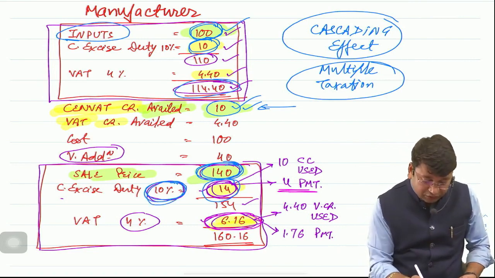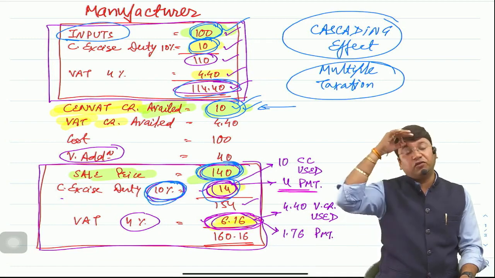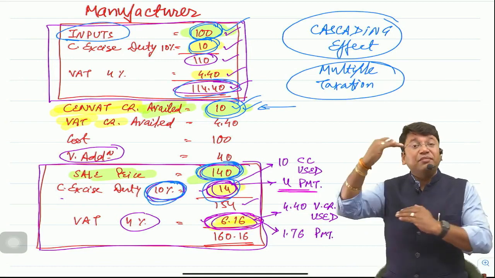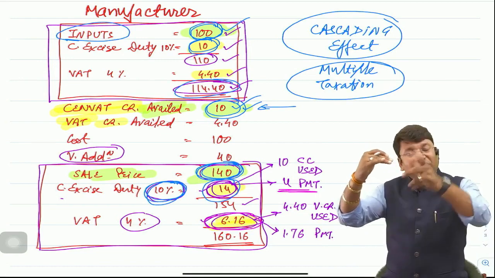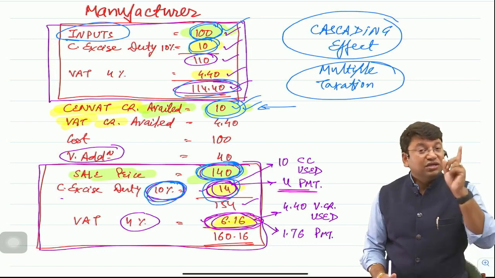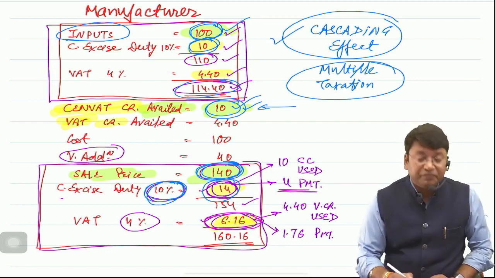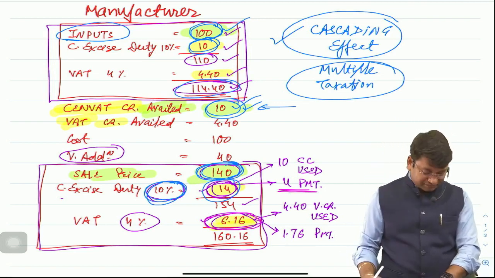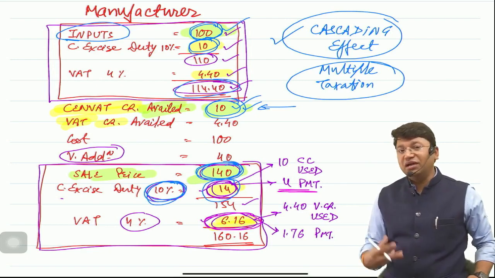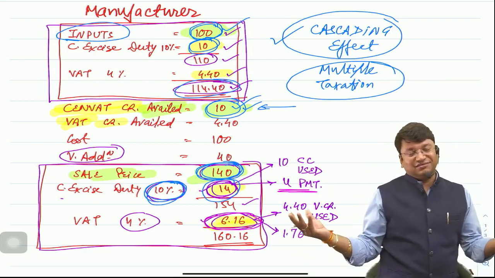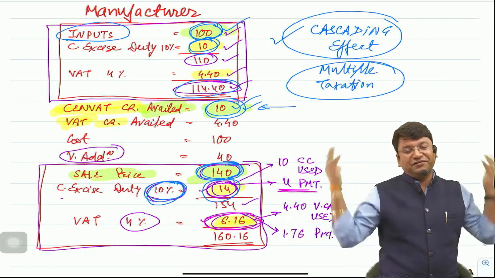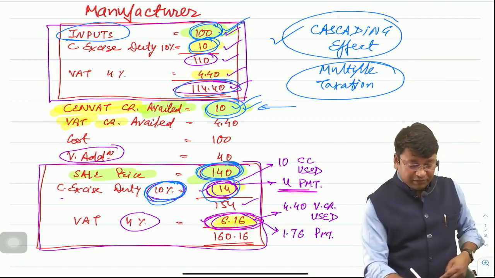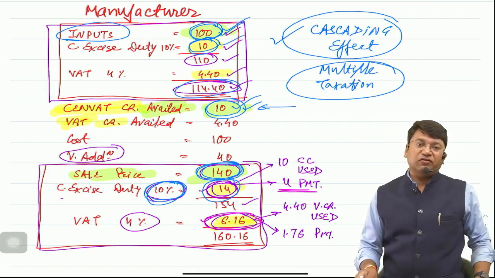So this 10% would have been charged on this 10 also, because ultimately this will form part of cost price. If credit was not allowed, same tax would have been charged. So this would lead to cascading effect. So same tax on same tax is called cascading effect. And sir, if credit was not allowed, then multiple taxation would have been there on rupees 100. Cascading effect would have been there on rupees 10. That's why credit of rupees 10 was allowed.